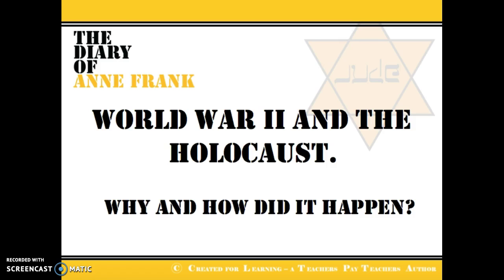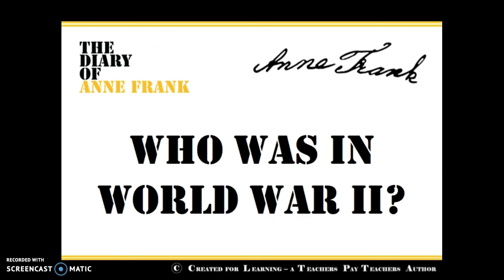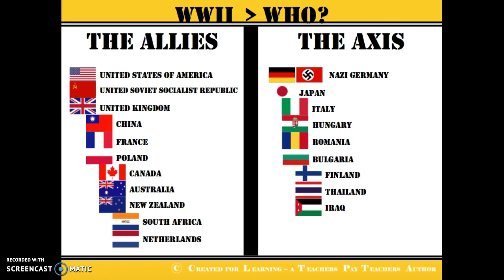Before we read the play, we need to take a look at what was happening during World War II and what the Holocaust was. So let's go ahead and start by taking a look at who was involved in World War II. As you can see, these were the major players during the war. We have the Allied powers, on one side, the United States, United Kingdom, and various other countries fighting against the Axis powers, where we have Nazi Germany, Japan, Italy, and several other countries as well.